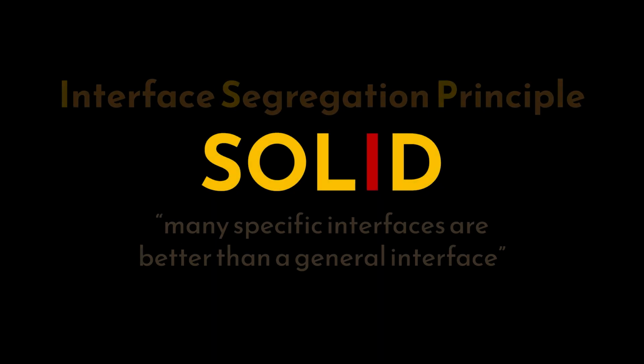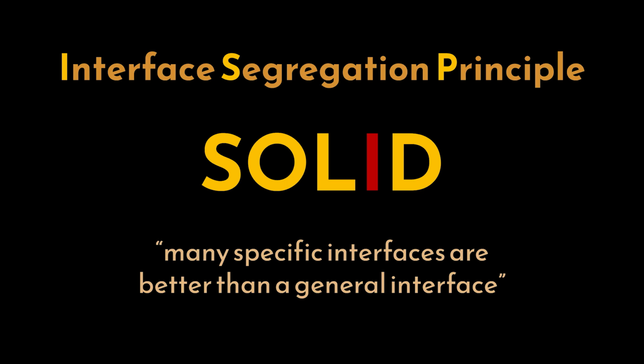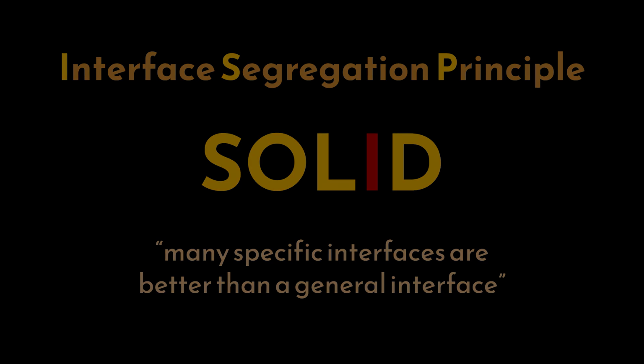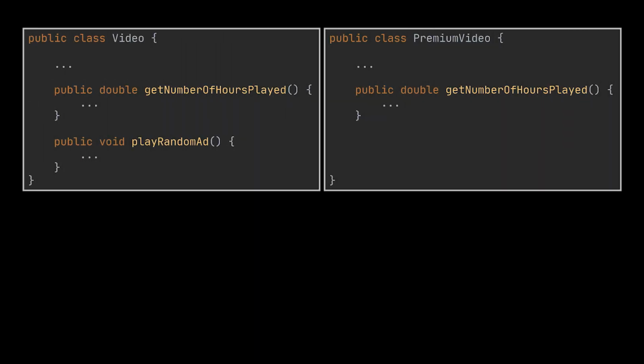This principle is all about interfaces, and that is why it is represented with an I in SOLID, the Interface Segregation Principle. This principle suggests that many specific interfaces are better than a general interface, or in other words, interfaces having many behaviors are difficult to maintain and hence should be avoided. Let's take the same example we just had, as I believe some of you may have thought, why are we using composition to solve this problem? Why not just create an interface, put these methods inside it, and then let both classes implement it?